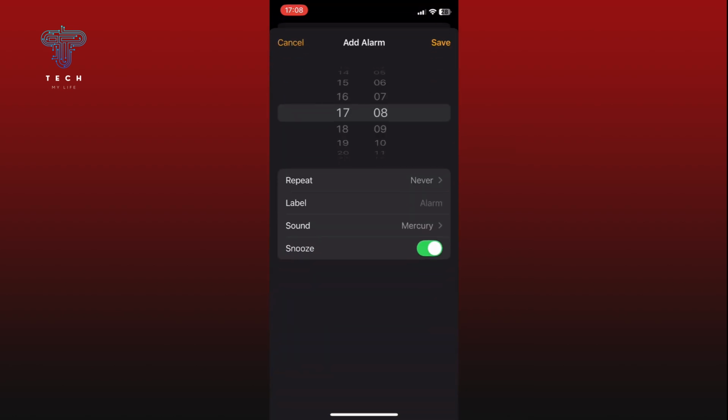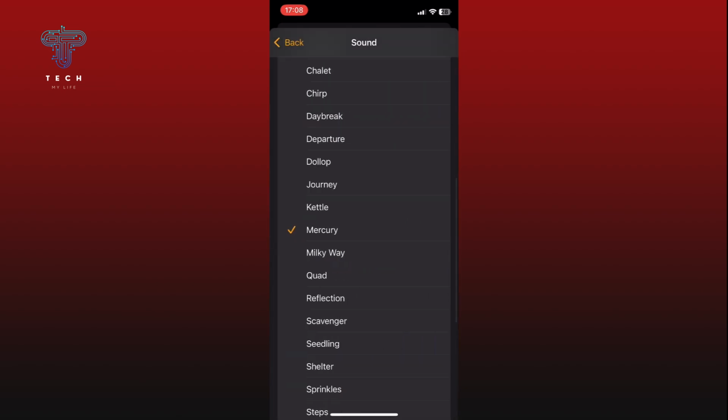Here, use the sliders to adjust the time for your alarm. Now, tap on the sound option. You can scroll up and down and select the alarm that you like. Once you are done, tap on the back button.